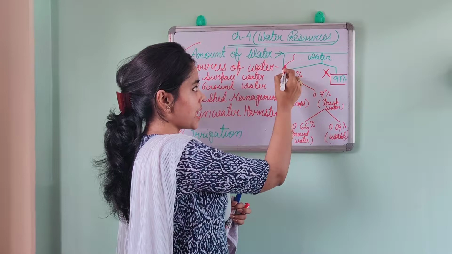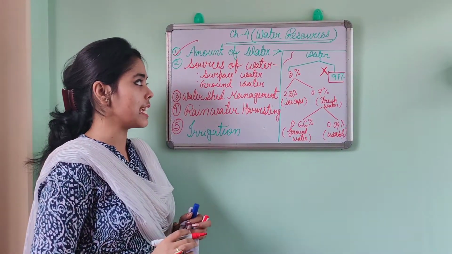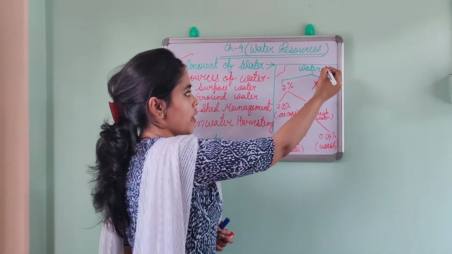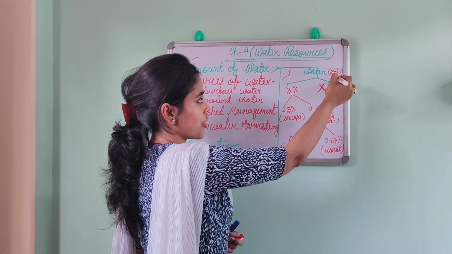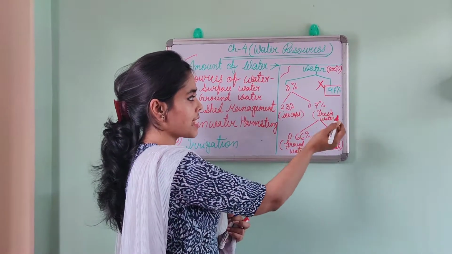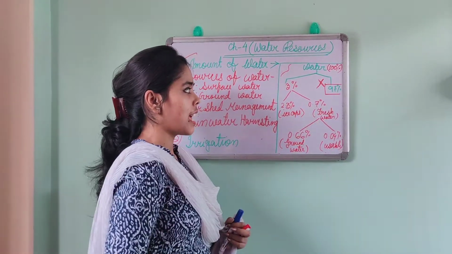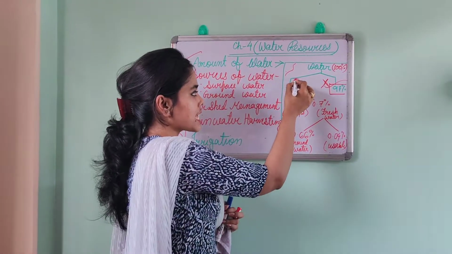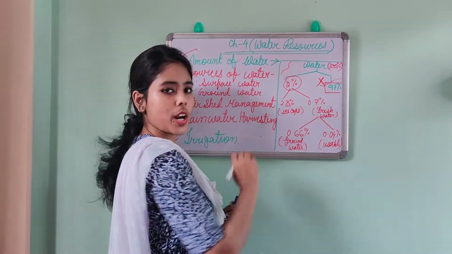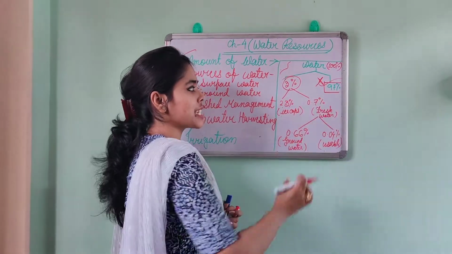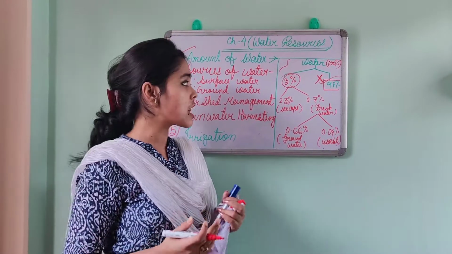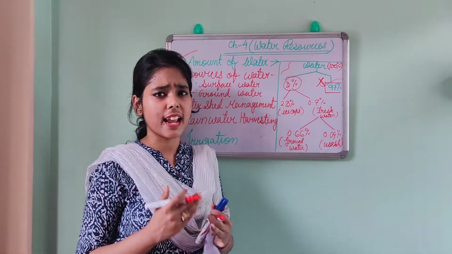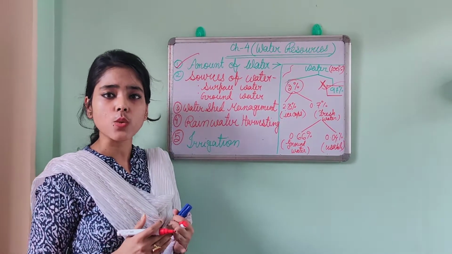Now, I have made one chart over here. If you see, you can easily understand the statistical units of water. Now, if the total amount of water is 100% and we are breaking it into two parts, first 97%, sea water generally consists of 97% of water, and this 3% is fresh water. So this 97% is completely unused. Why? Because of its high salinity. Because we know sea water has high salinity content. That's why we cannot use it.